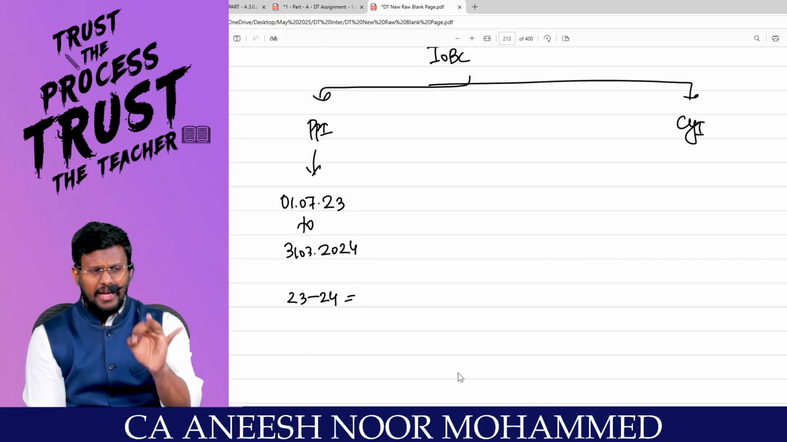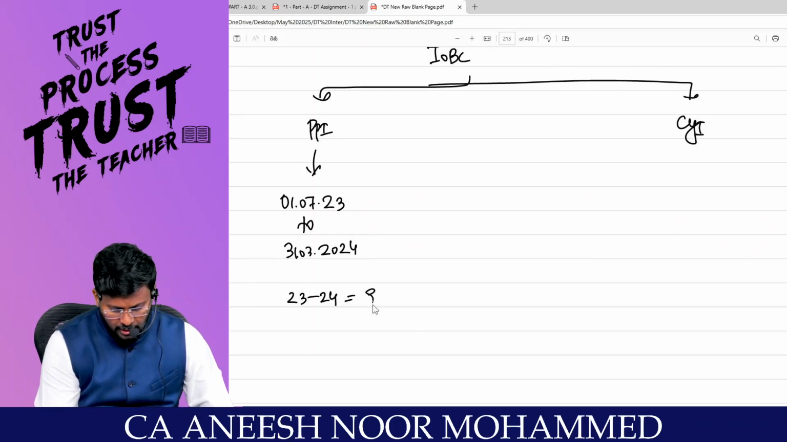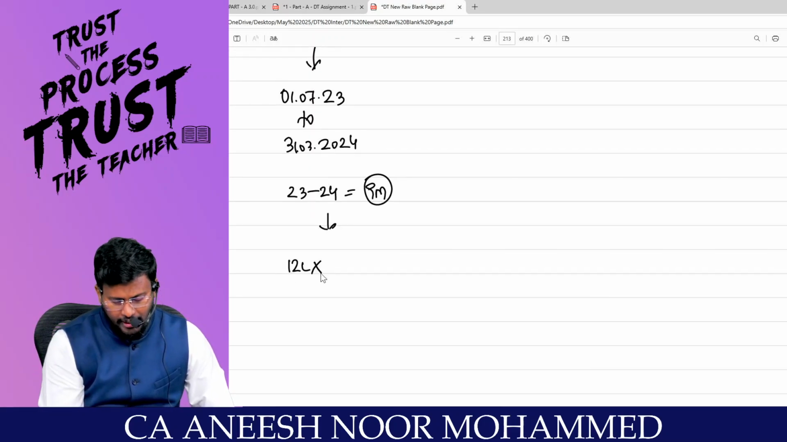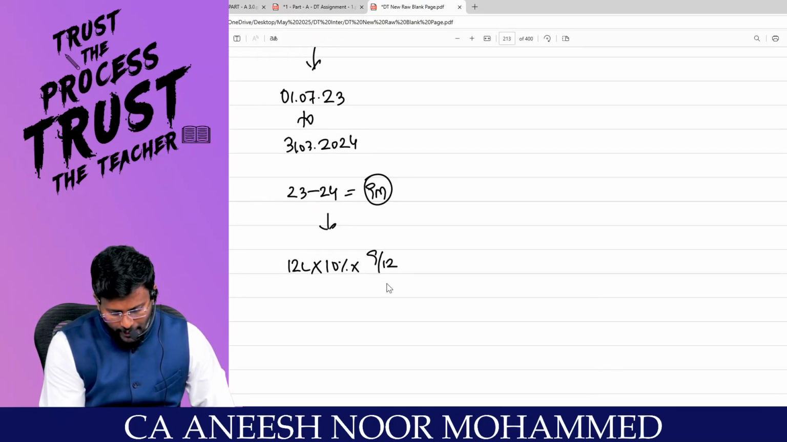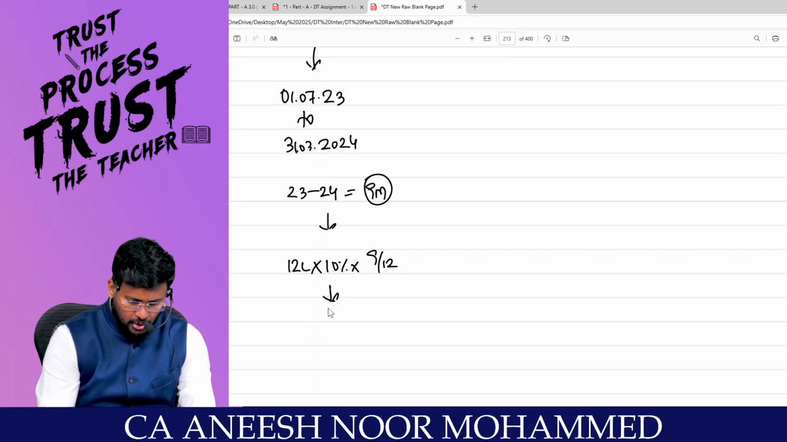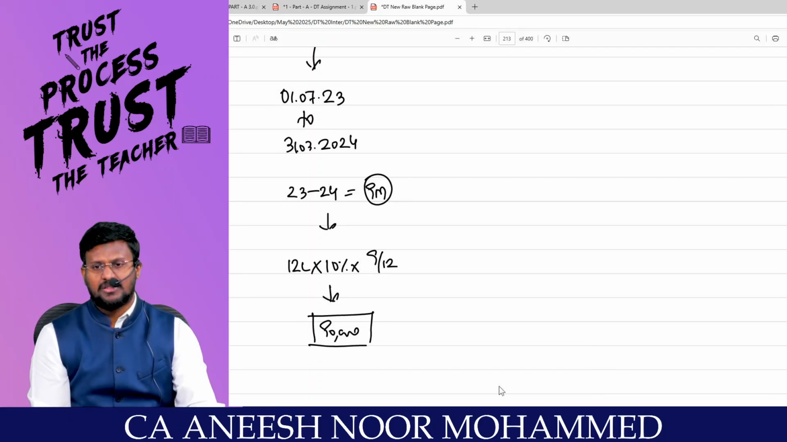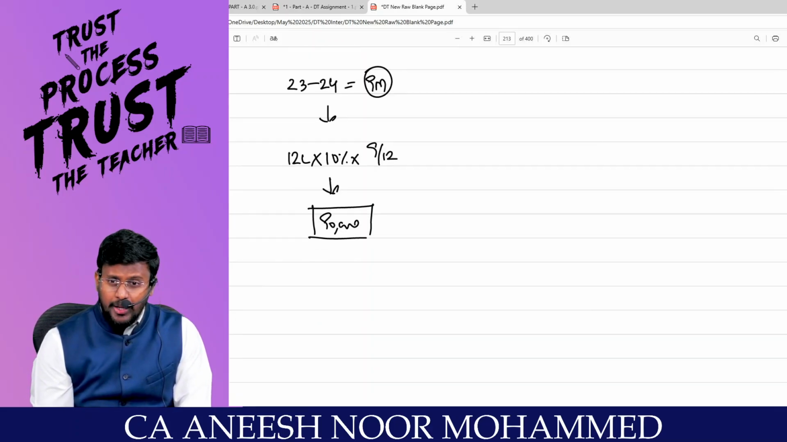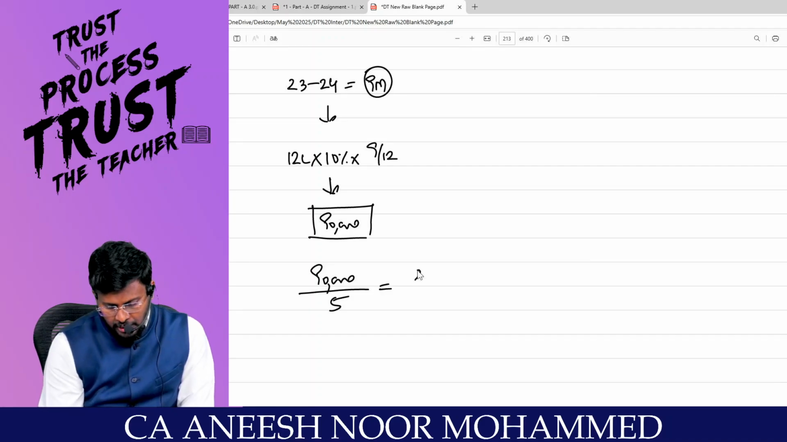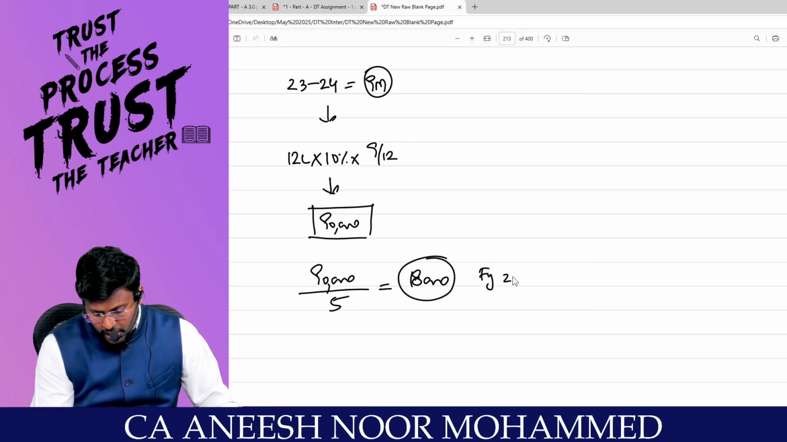That means only 23-24 is there. That too 7, 8, 9, 10, 11, 12, 1, 2, 3. How many months? 9 months is the prior period interest. What is the amount of loan? Tell me quickly. 12 lakhs into rate 10% into 9 divided by 12. Comfortable? So 12 lakhs into 10% into 9 divided by 12 comes to 90,000, which is the prior period interest. Correct? But this has to be claimed over a period of 5 years. So 90,000 divided by 5 comes to 18,000, the share of interest that can be claimed in financial year 24-25.